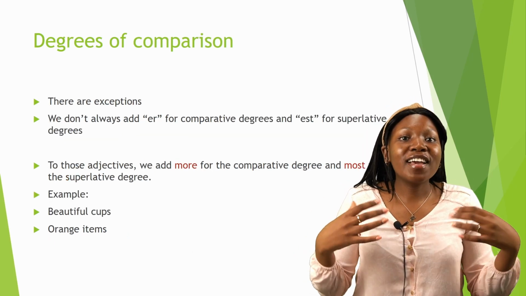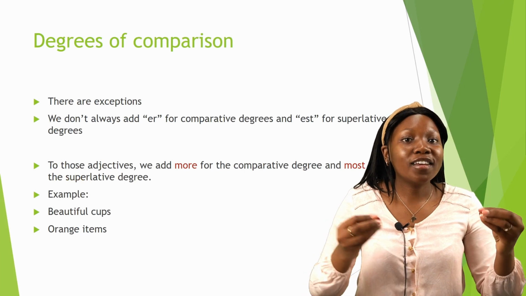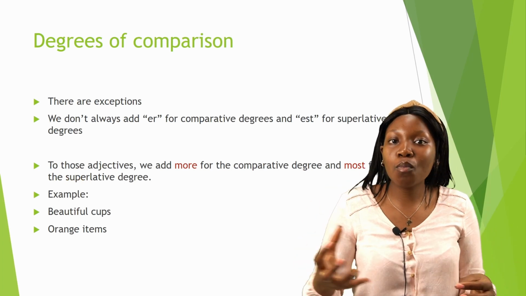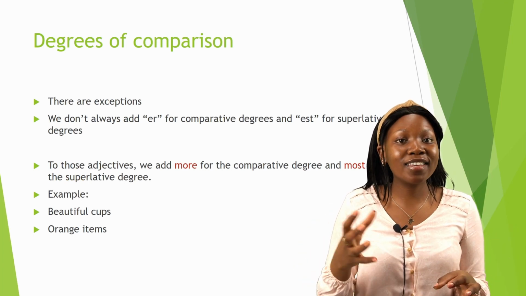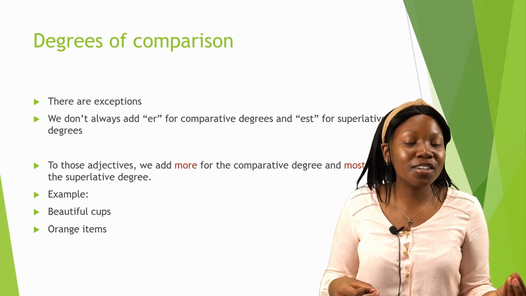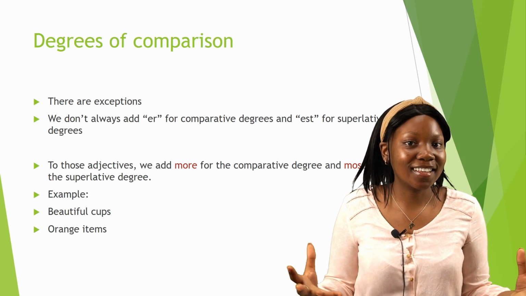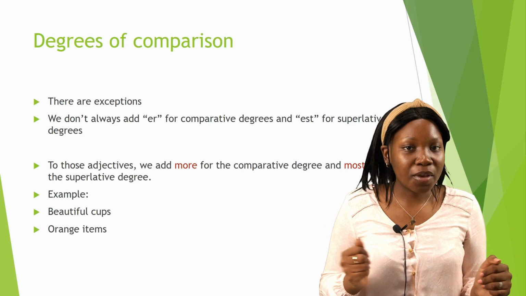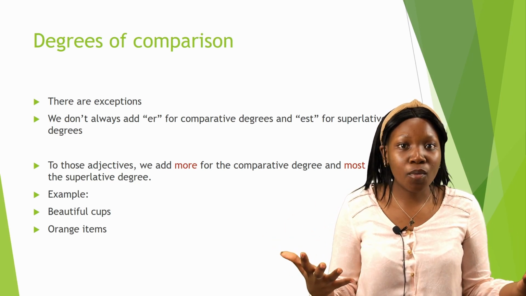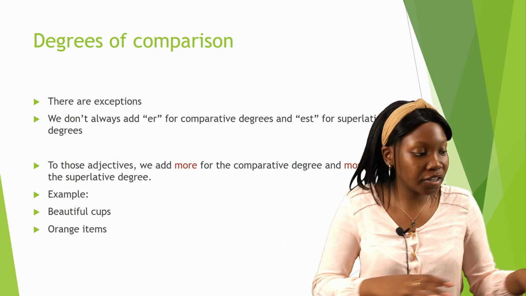We also have exceptions. Okay, so in the previous example, we said small, smaller, smallest. So in the comparative degree, we added ER, and in the superlative degree, we added EST. However, there are special cases, okay? And this is the safe one to use so that you don't create new words.